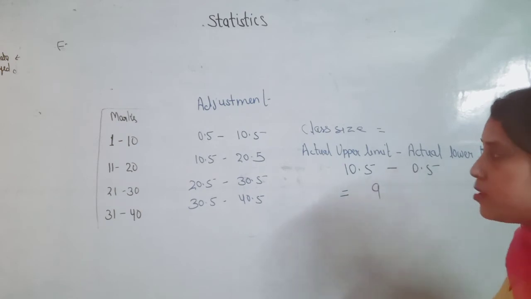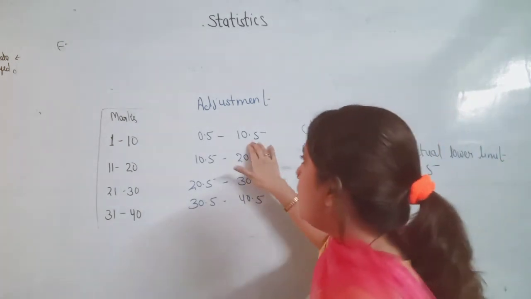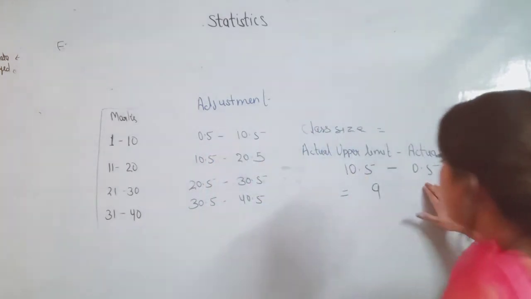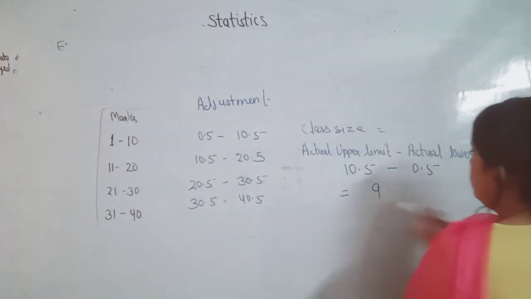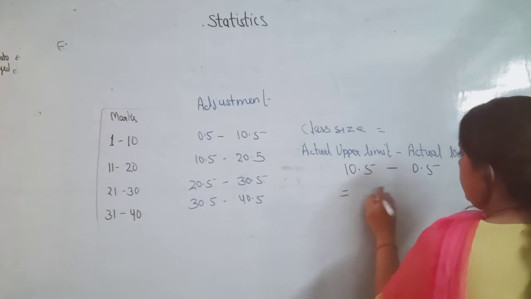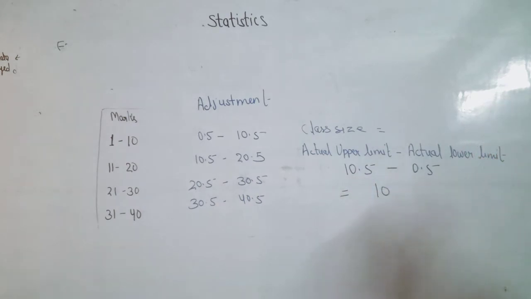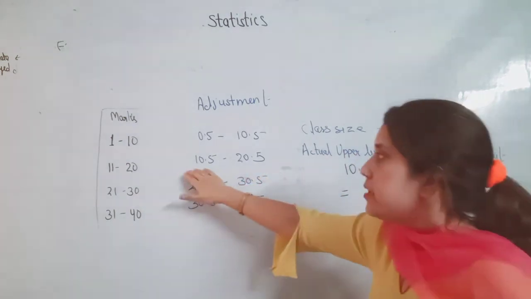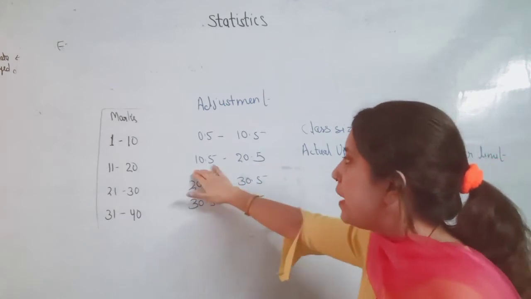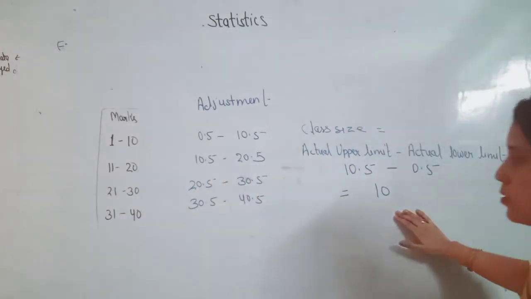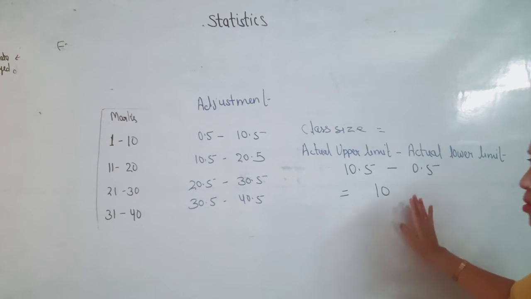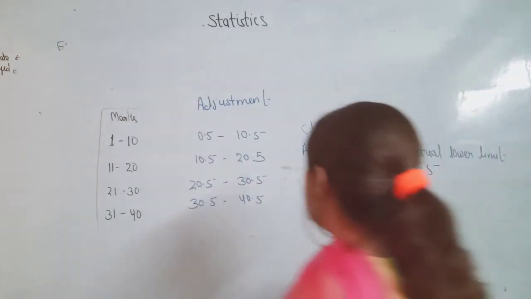So the class size of the first class will be 10.5 minus 0.5, which is 10. Okay, and when we check the second class, 20.5 minus 10.5, it will also come 10. Okay, so this is the way to find the class size.